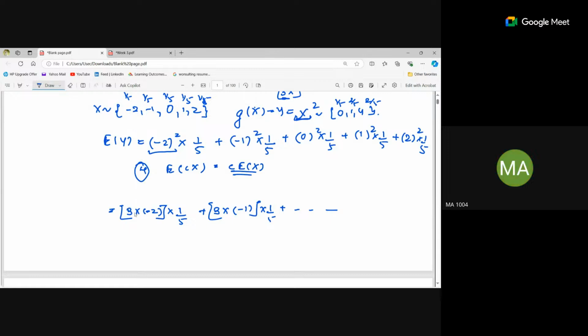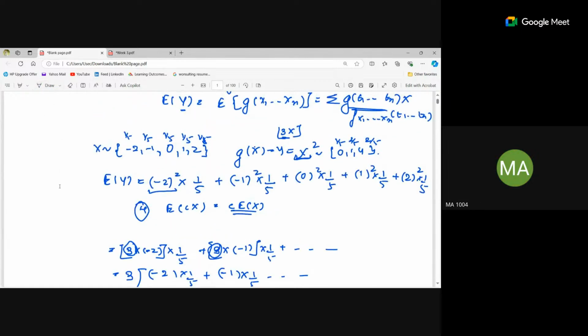Here the 3 is common, so we are just taking out the common factor, and the remaining part is simply the expectation of x. Now it's clear? Yes, ma'am. Everybody?